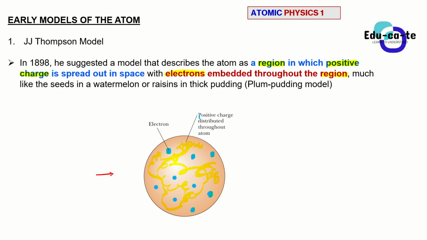We can liken the positive charge to a watermelon, and the electrons are like the seeds, just seeds embedded into the entire space of the watermelon. Or you can say the electrons look like raisins in a plum pudding. That's why it's known as the plum pudding model. His whole idea was that an atom is a region full of positive charges, and in this region there are some electrons attached. Electrons are negatively charged, of course.